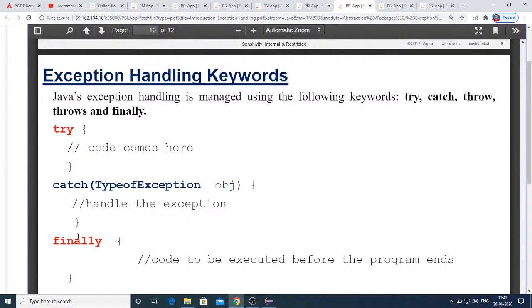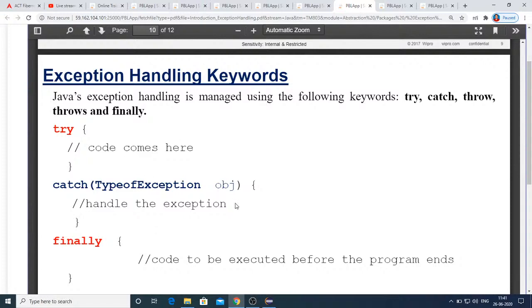Remember these points. You cannot have catch without try block. You cannot have finally block without try block. You can have try block without catch by having finally block. These are the points to be noted with regard to this try, catch, and finally.